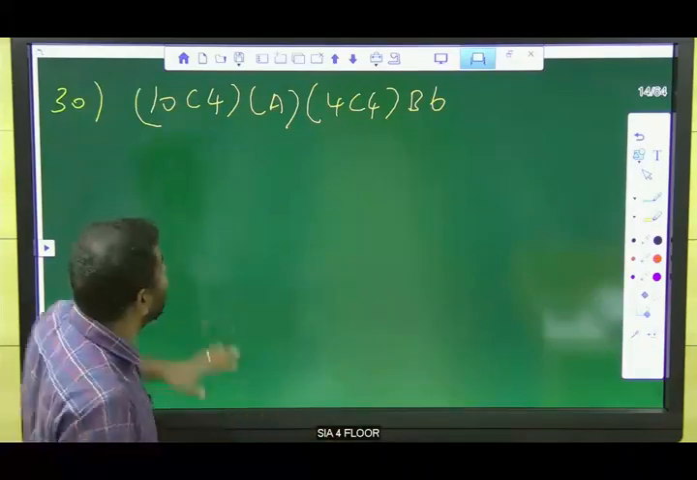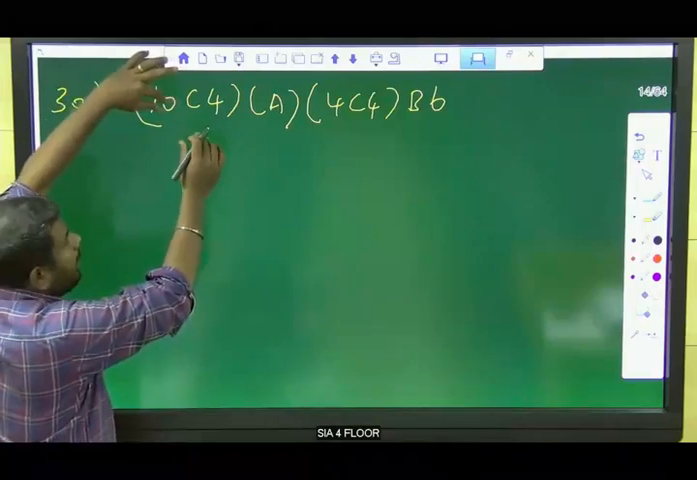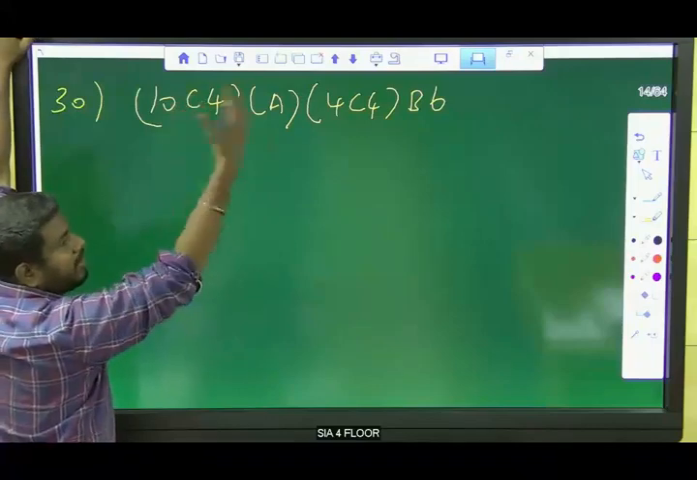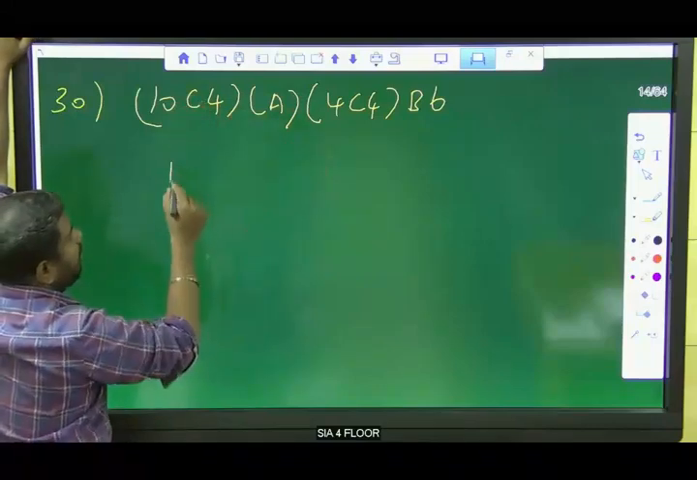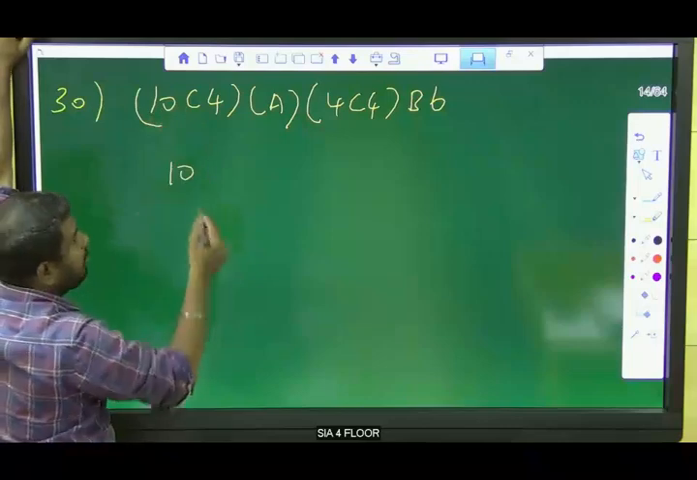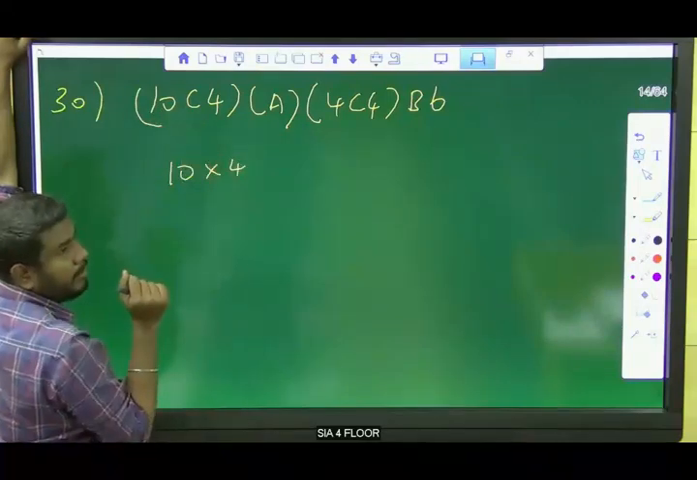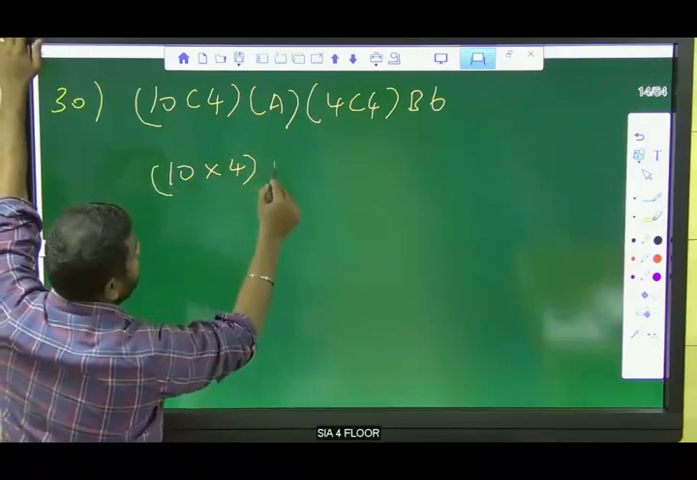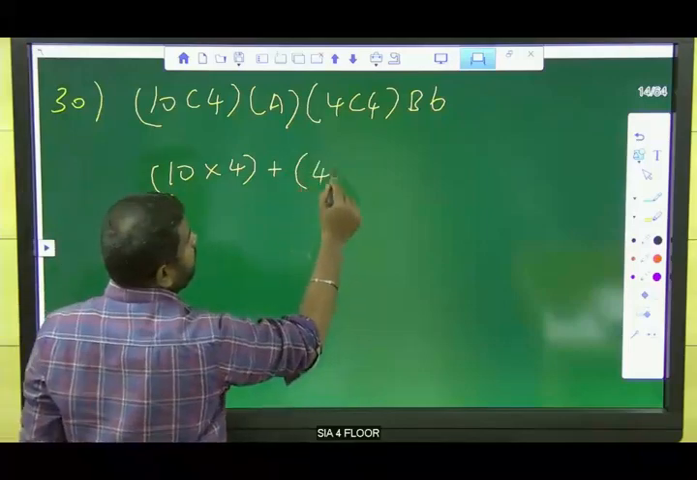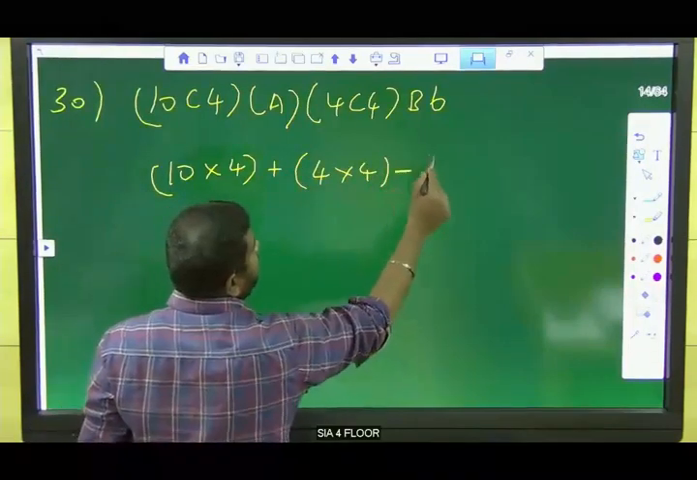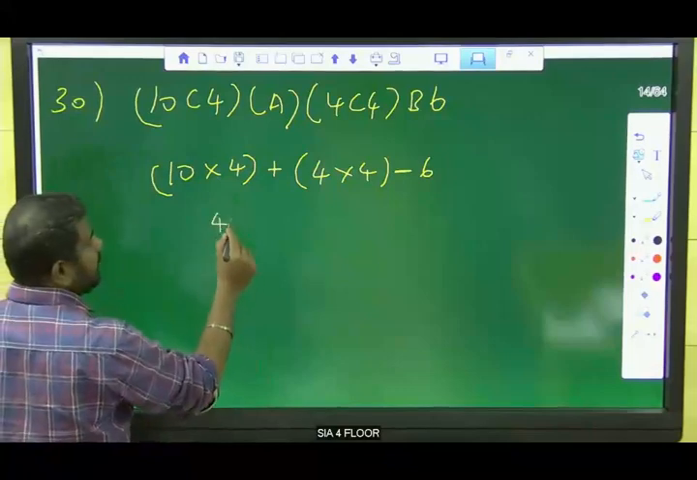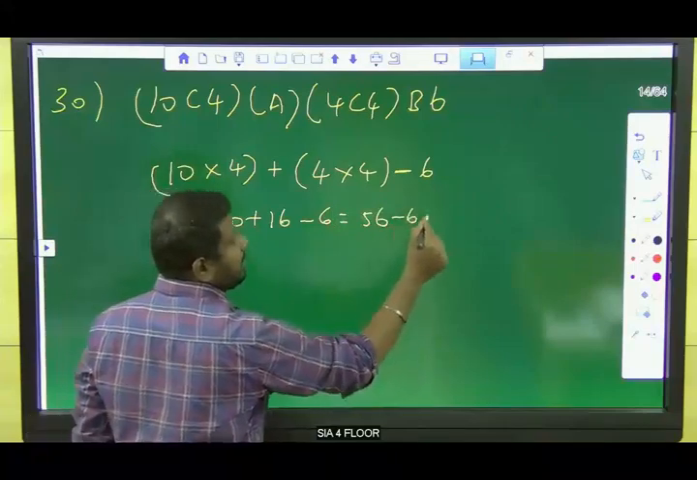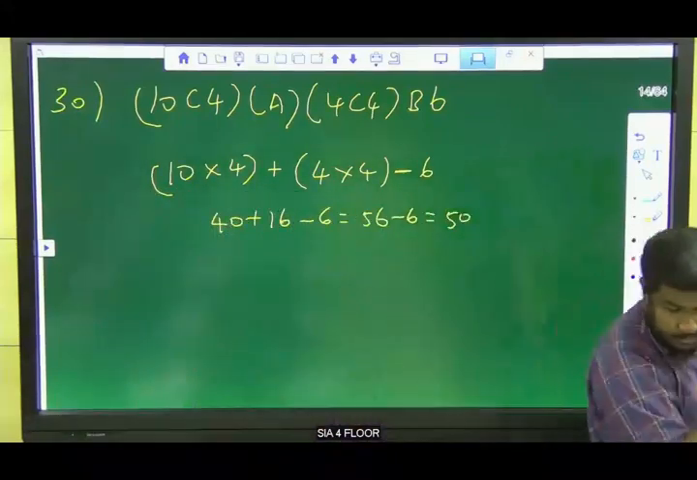So we are going to place the symbols instead of the letters. What is meant by C? C stands for into, so replace C by the symbol. 10 into 4, plus, so A means plus. Again 4 into 4, so B means minus 6. So 10 into 4 is 40, plus 16, minus 6. So 56 minus 6 is 50, right?